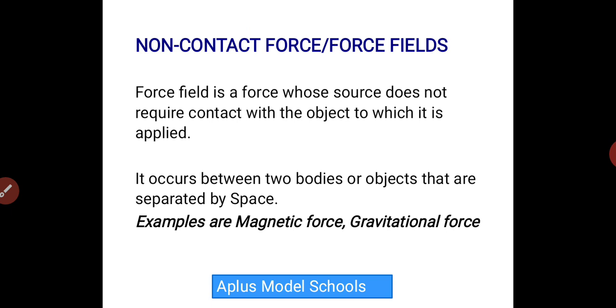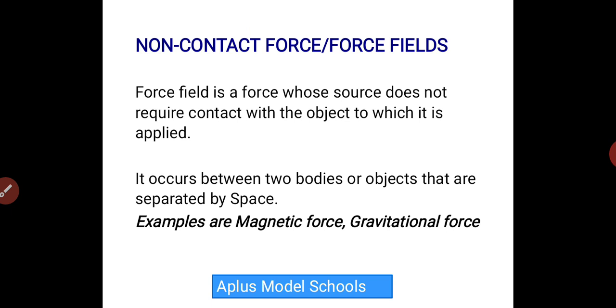A very good example of this is magnetic force. If you place a magnet in the middle of iron, the magnet exerts a kind of field that any iron or any metal in the area of that field will draw closer to or stick to the magnet without even coming in contact with it. And this field is called a magnetic field. We're still going to talk about that later.